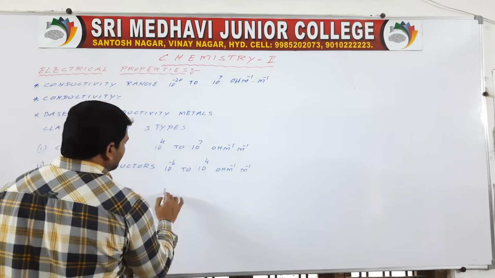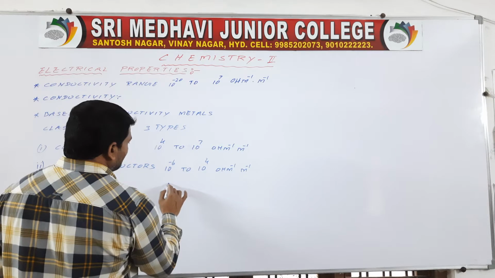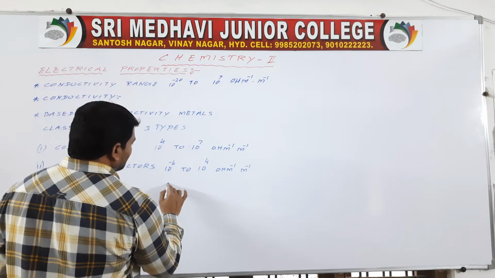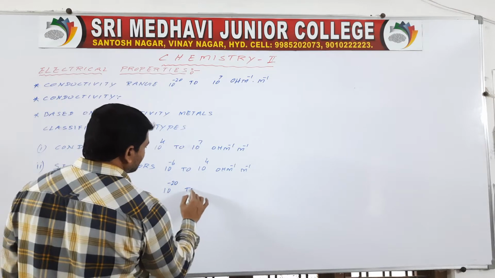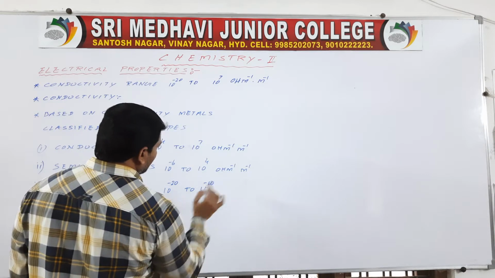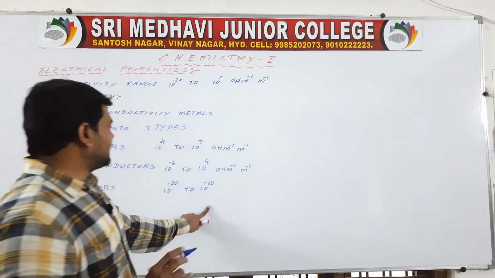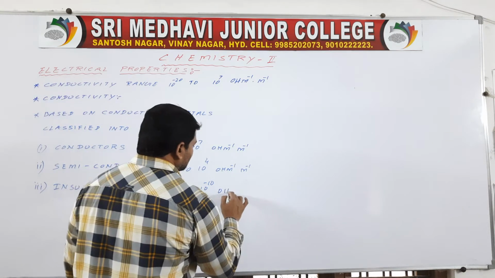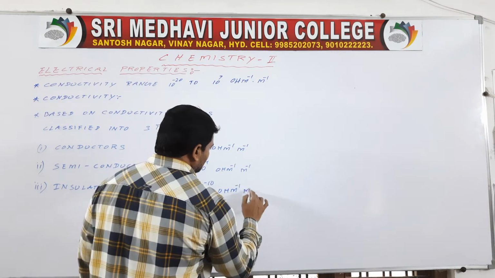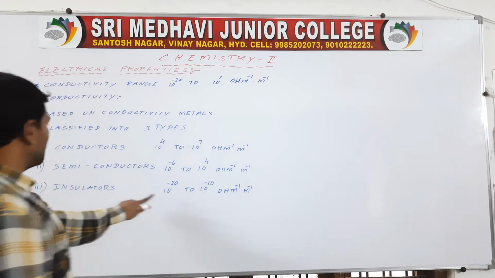Their conductivity range is between 10 power minus 20 to 10 power minus 10 ohm inverse meter inverse. Insulators mean conductivity is almost 0.